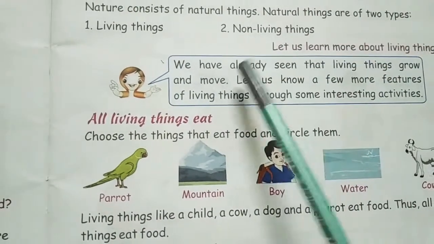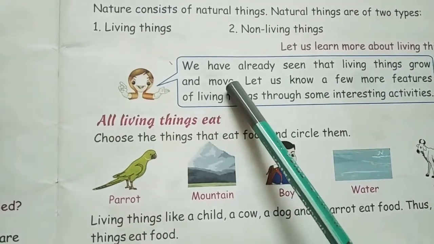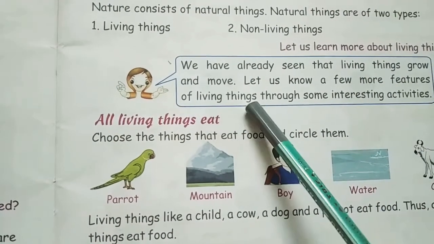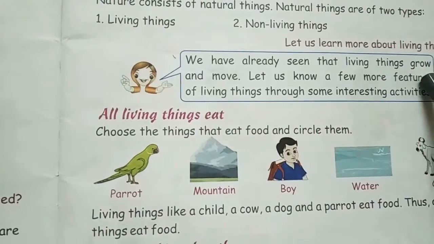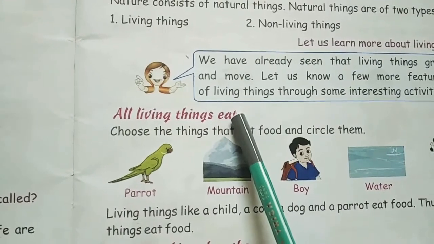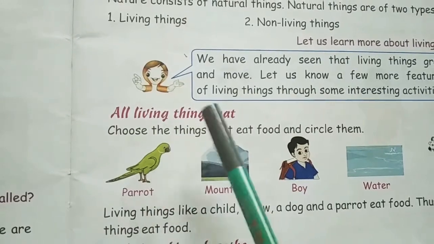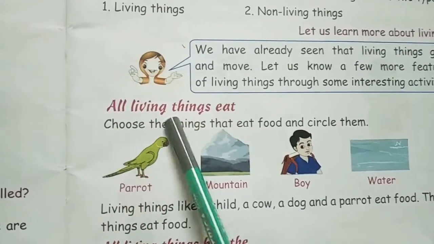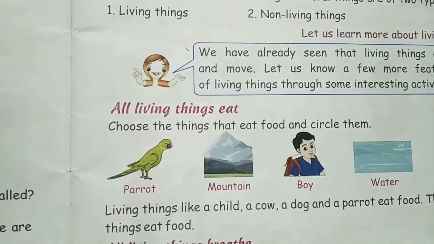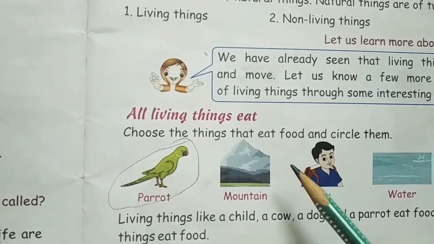Okay? So let's see. We have already seen that living things grow and move. Yes or no? Yes. Let us know a few more features of living things through some interesting activities. Okay? So all living things eat. Yes or no children? Yes, to grow they need food. So all living things eat. Okay? Choose the things that eat food and circle them. Can you tell me, does a parrot eat? Yes, right? So we have to circle the things which eat.